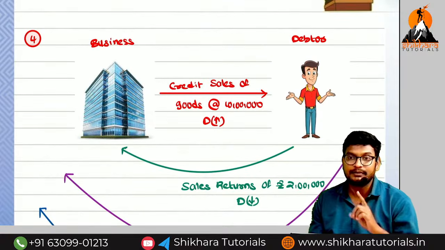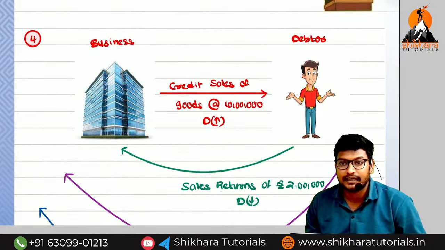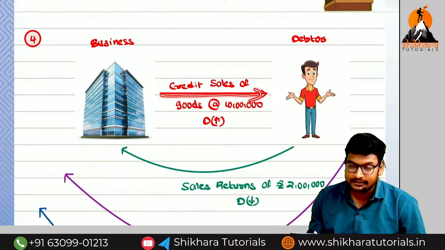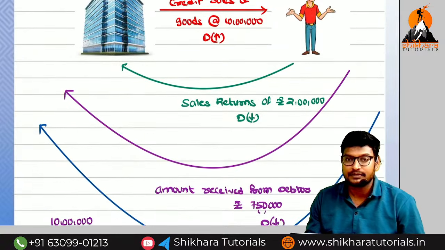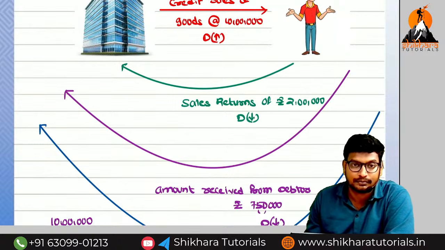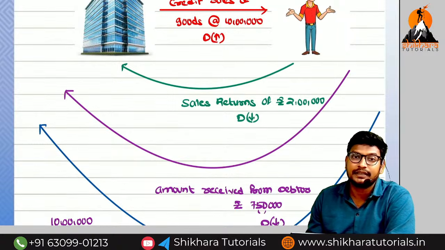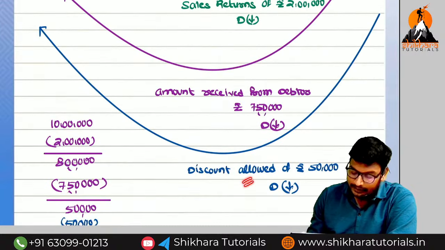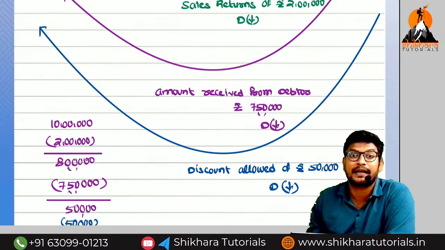Only the first time will the debtor value increase. At which point of time does the debtor value increase? Only at the time of credit sales. In all the remaining situations, the debtor value decreases. What are the situations where the debtor value decreases? Sales returns, amount received from the debtor, discount allowed. And there is another point called bad debts.